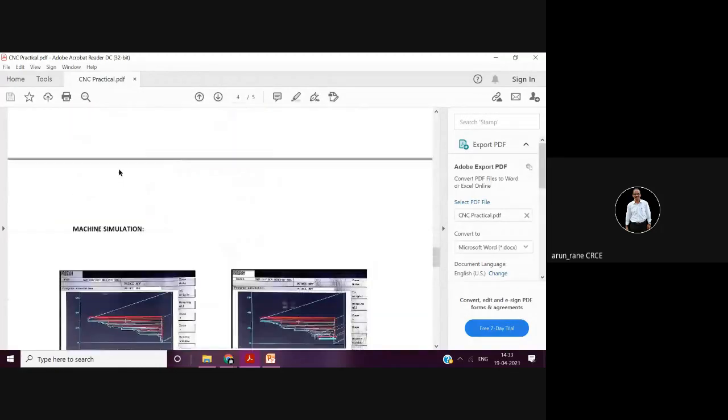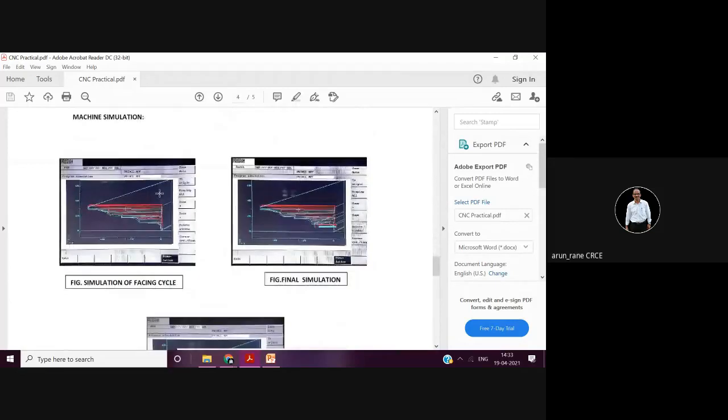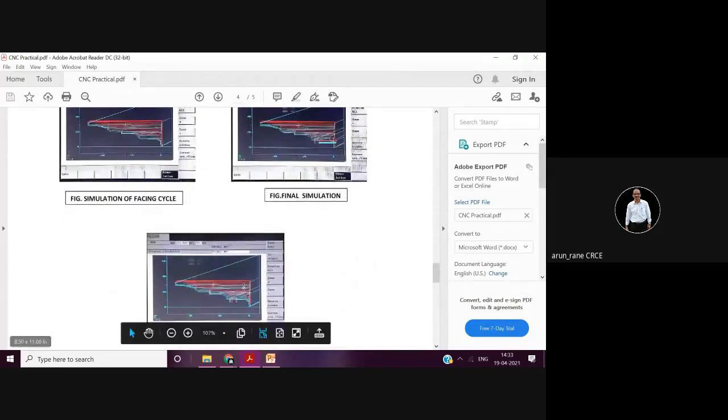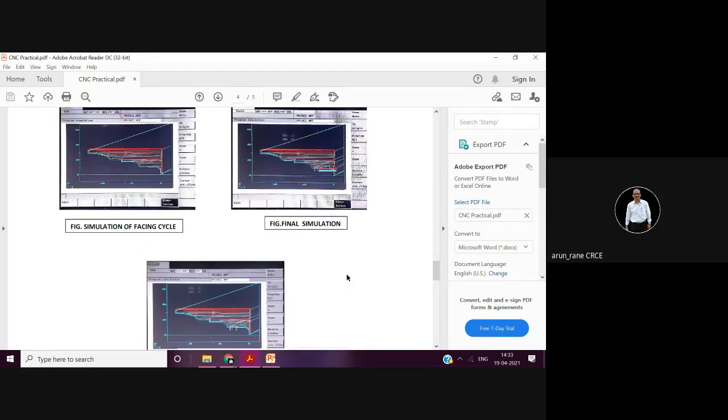And for the operations done here, there is no boring operation. Boring means you are doing it from inside, or internally. That is what a boring operation is. So there are no boring operations here.